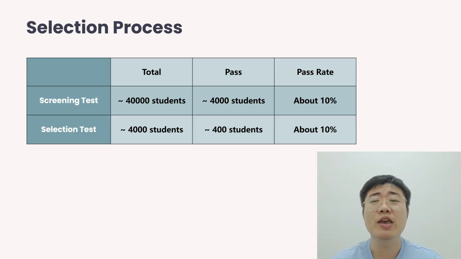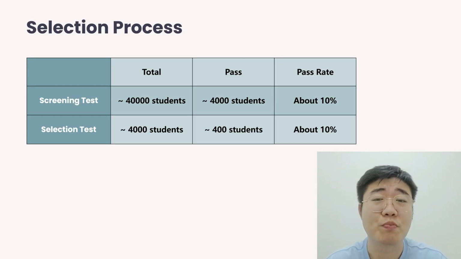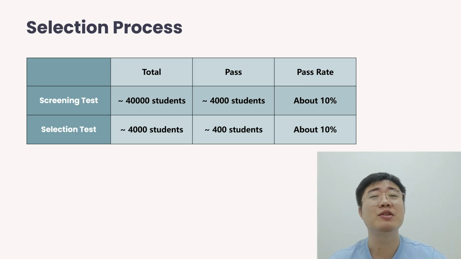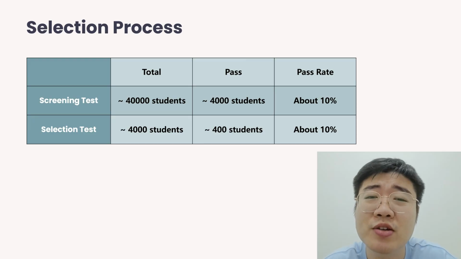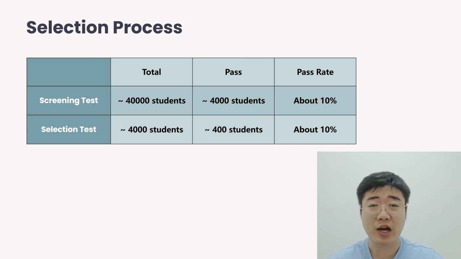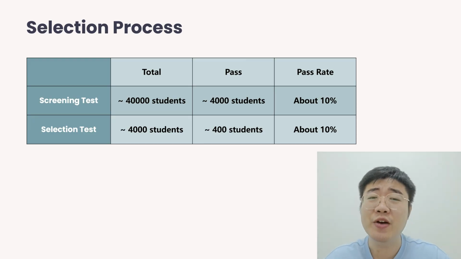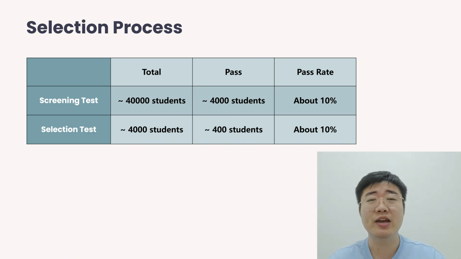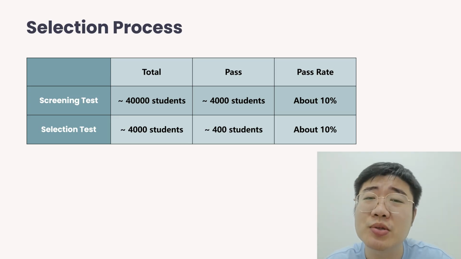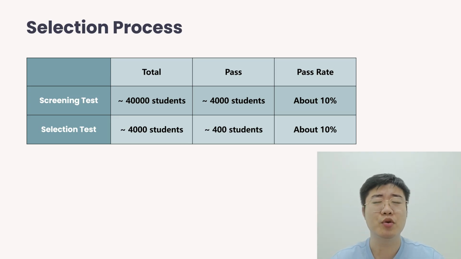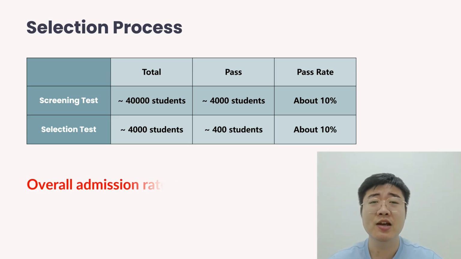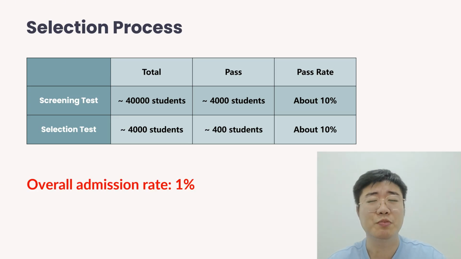So every year we have about 40,000 students who participated in the round 1. Out of them, 10% will be selected. So that's about 4,000 students. They will proceed to the round 2. Out of these 4,000 students, they will select another 10%. So eventually, every year we have about 400 students who get into the GP program. So overall, this is about 1% of the total students that get selected into the GP.